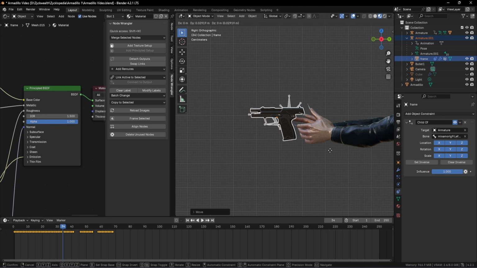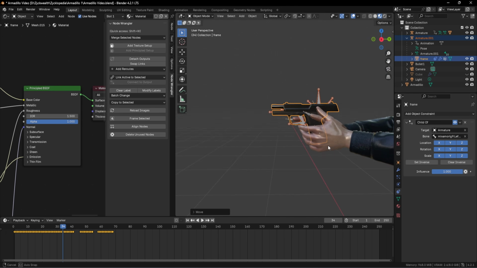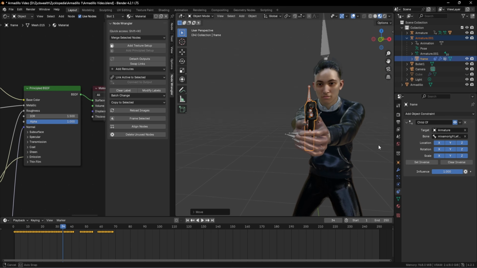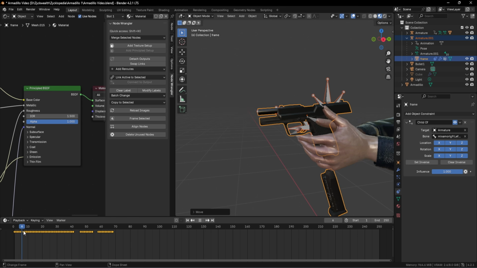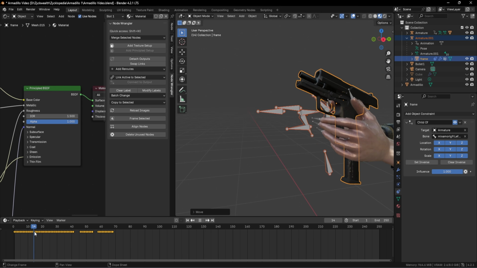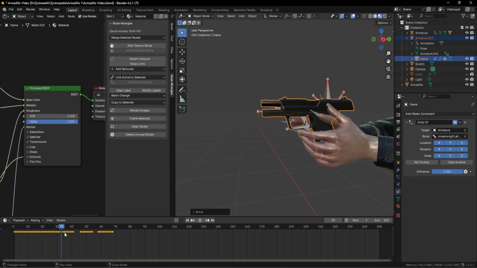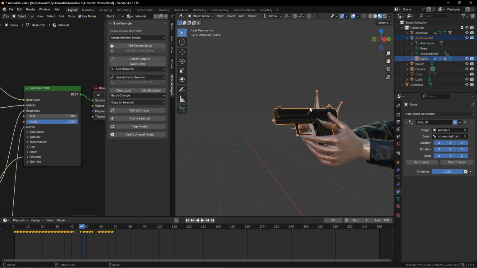Then we can move it a little bit back over here. And if we do that, we can see our Leonard character is perfectly holding our gun. And if we play our animation, we can see that the gun is moving perfectly with our character's arms. The next thing would be to do the same thing with our bullet.